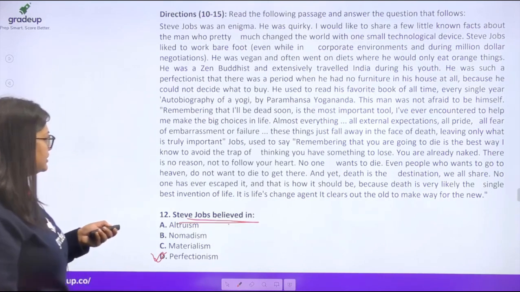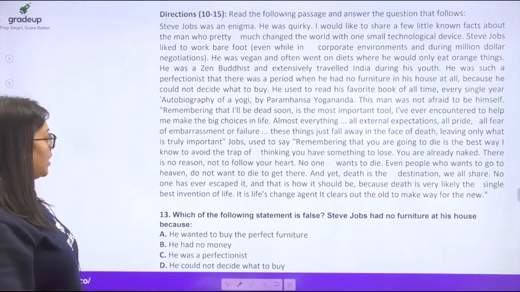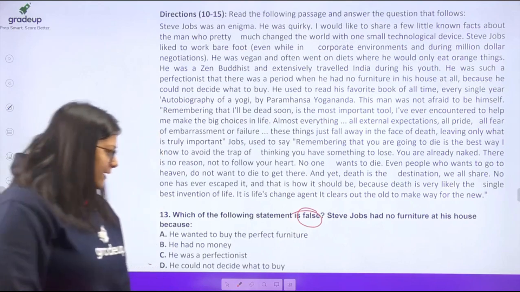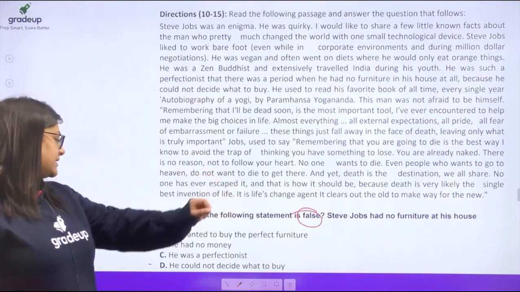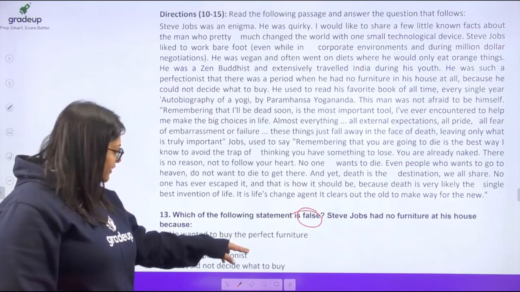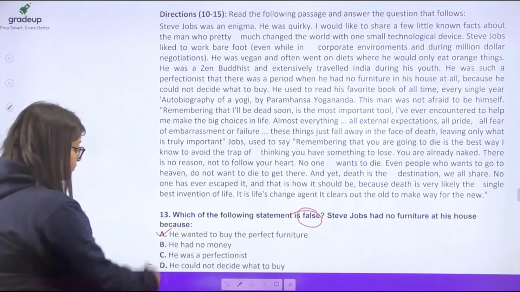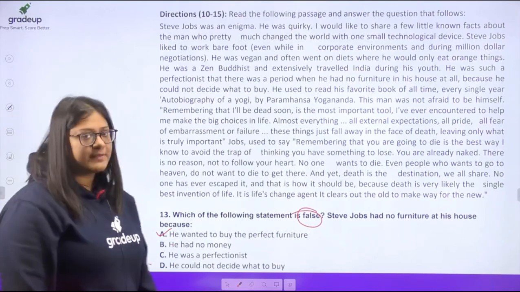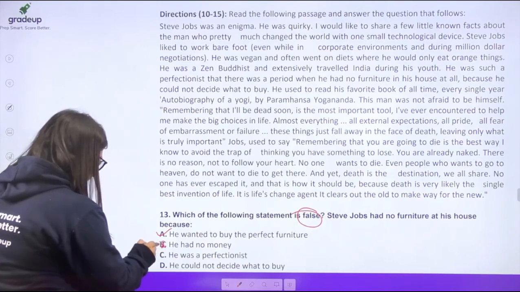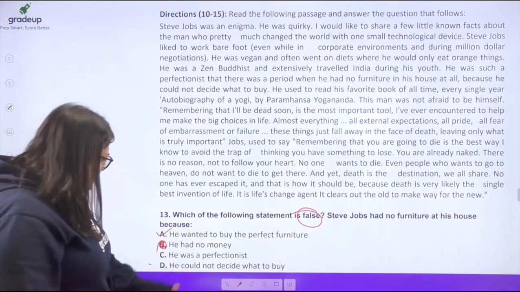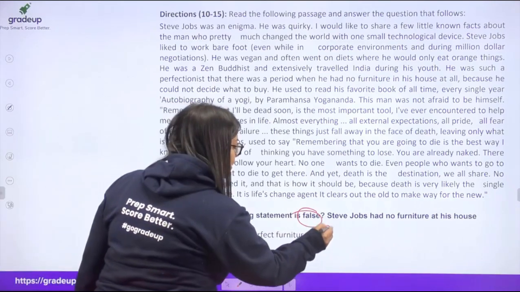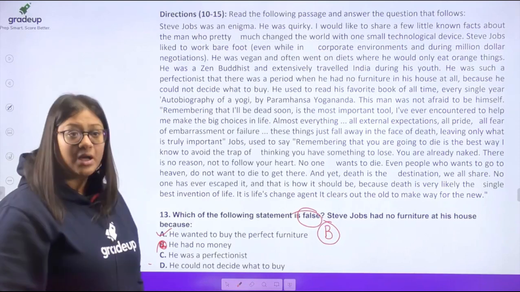All right, chaliye, moving on. Which of the following statements is false? Okay, Steve Jobs had no furniture at his house because, which is false. Okay, he wanted to buy the perfect furniture. Yes, he was a perfectionist, so this is true. He had no money. Well, Steve Jobs not having money is funny, right? So this is definitely false. The statement is false. He was a perfectionist. Yes. He could not decide what to buy. Yes, it's correct. So the answer is going to be option B. Option B is your correct answer.